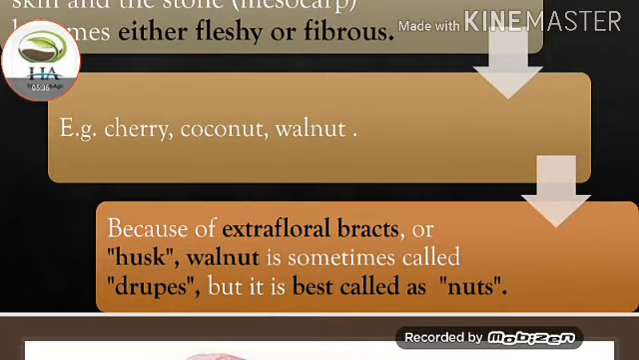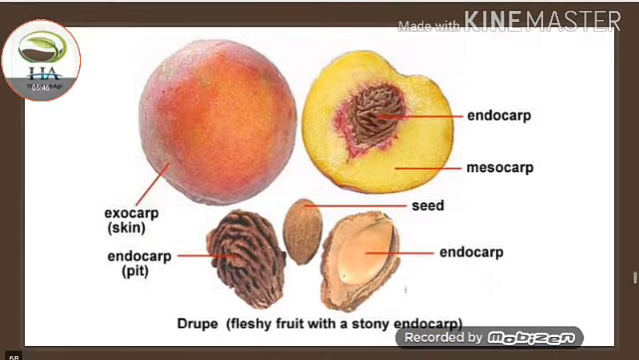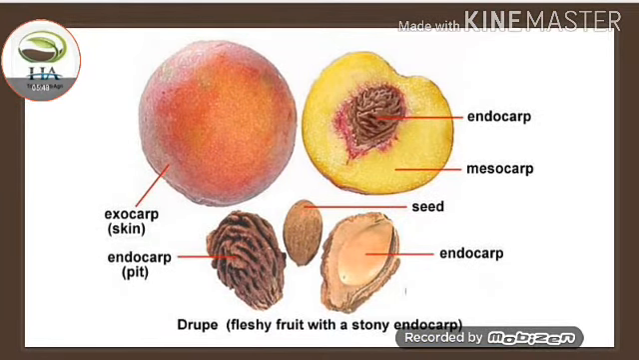Because of the extra floral bracts or husk, walnut is sometimes called a drupe, but it is best called a nut. This one is an example of drupe, a fleshy fruit with a stony endocarp.